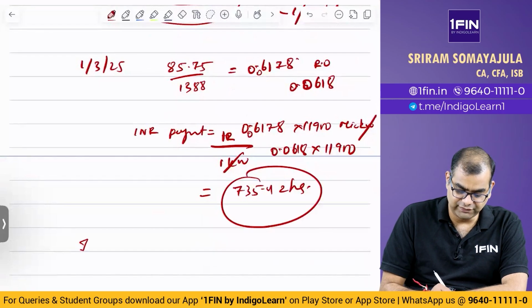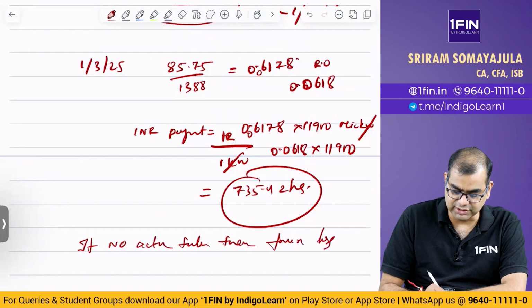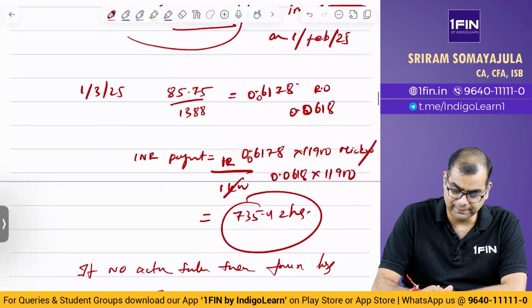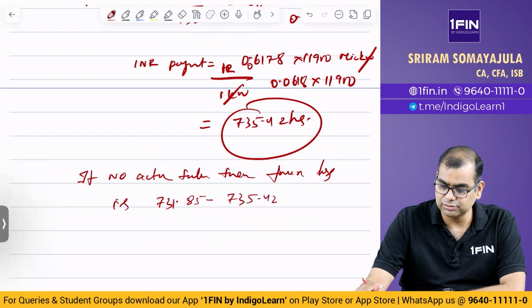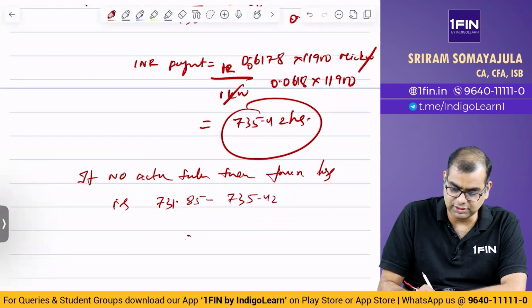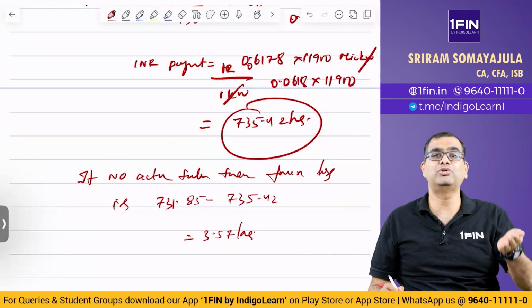So, if no action is taken, then the forex loss is 735.42 minus 731.85, which is 3.57 lakhs. Now, this is the first aspect. The second aspect is what? Second, you take an NDF.